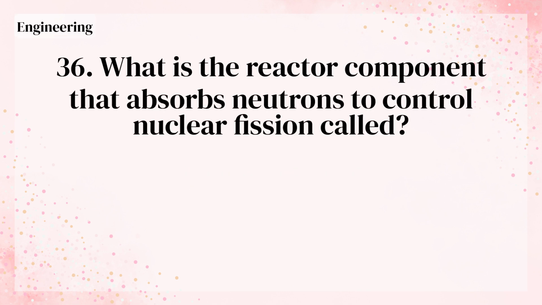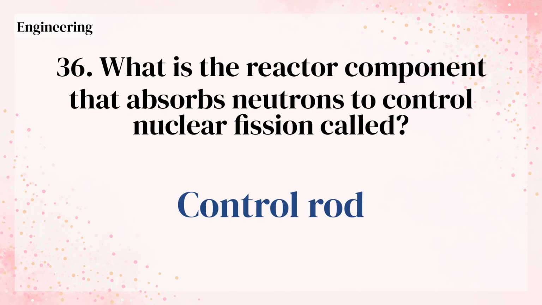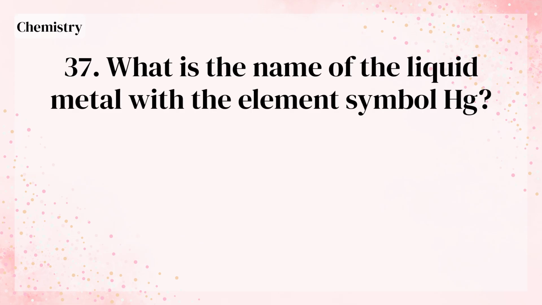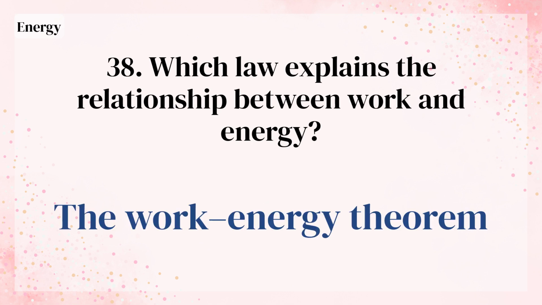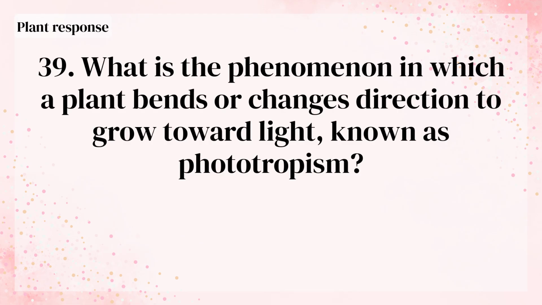Phospholipids. What is the reactor component that absorbs neutrons to control nuclear fission called? Control rod. What is the name of the liquid metal with the element symbol Hg? Mercury. Which law explains the relationship between work and energy? The work-energy theorem. What is the phenomenon in which a plant bends or changes direction to grow toward light, known